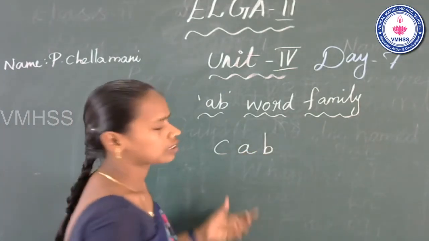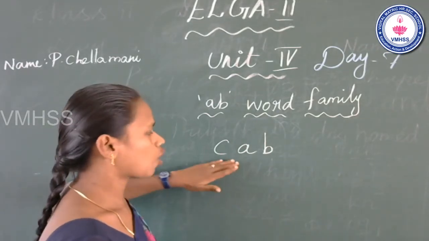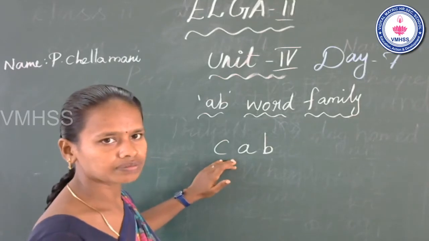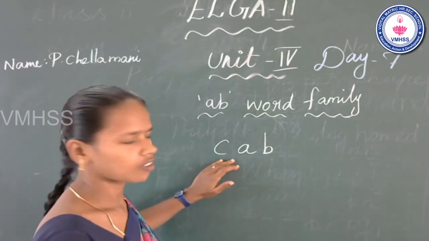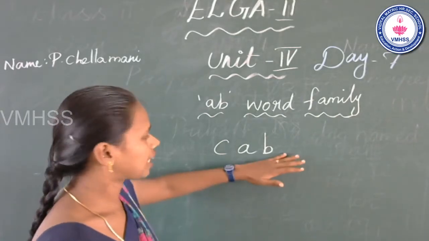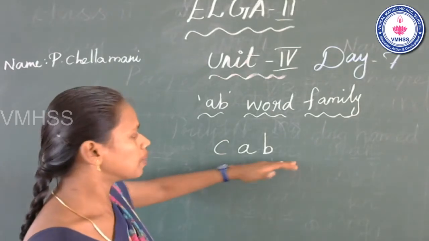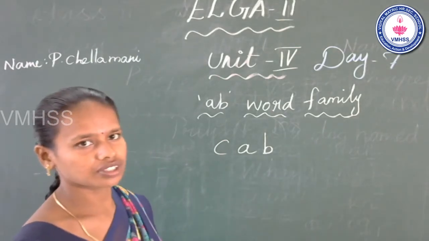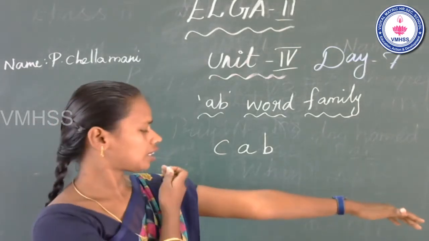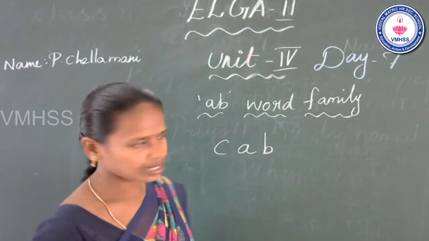Cat. What is the word? Cat. Okay, now find the beginning sound, k. Middle, a. End, b. K a b, cat. What is the word? Cat. K a b, cat. Okay, see the next one.